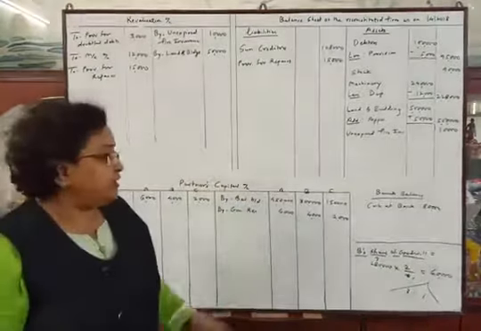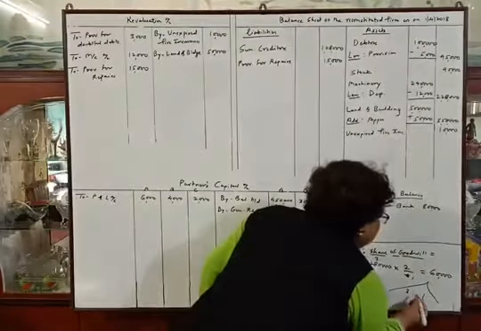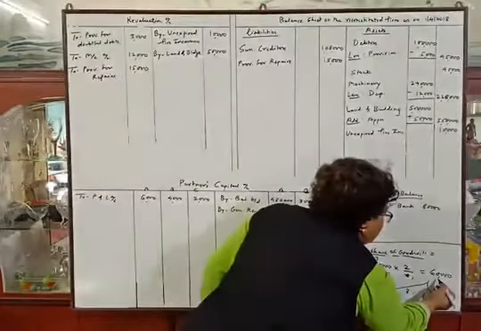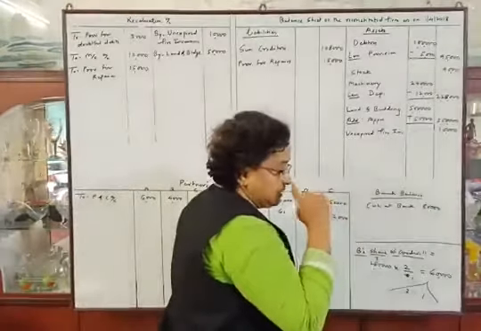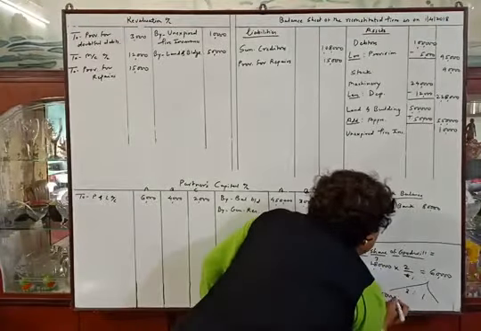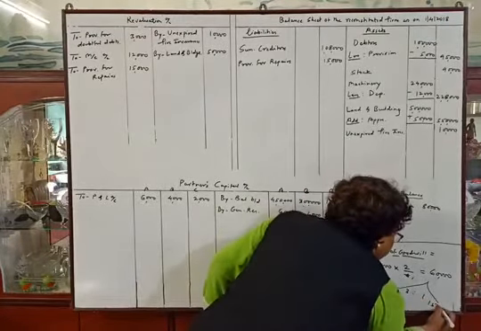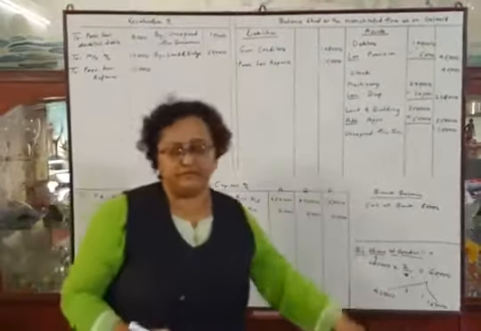Okay. So we will divide 60,000 by 3 plus 1, 4. So the division will be 15,000. 15,000 into 3 will be 45,000 and 15,000 into 1 will be 15,000. So distribution will be 45,000 and 15,000.